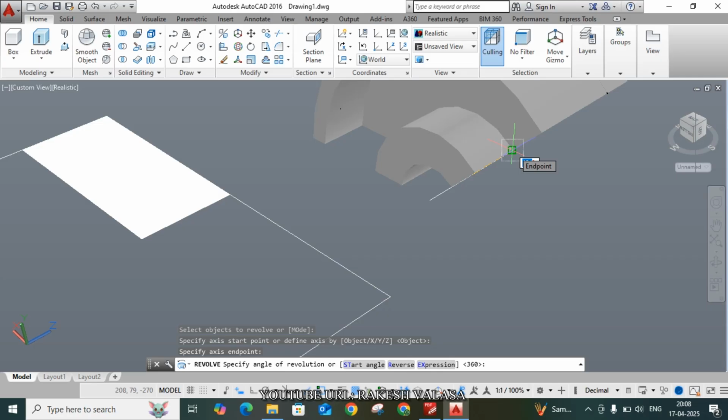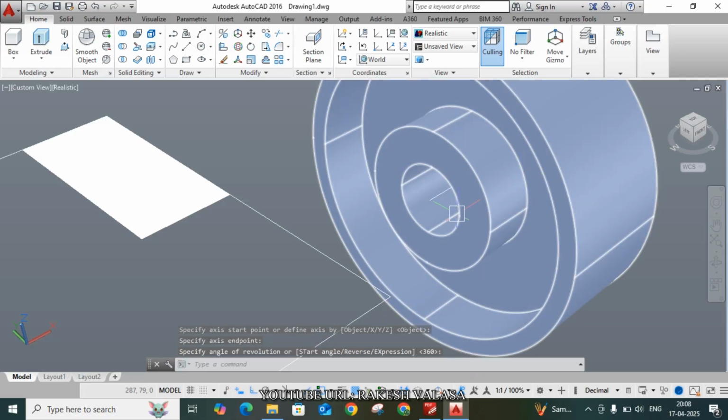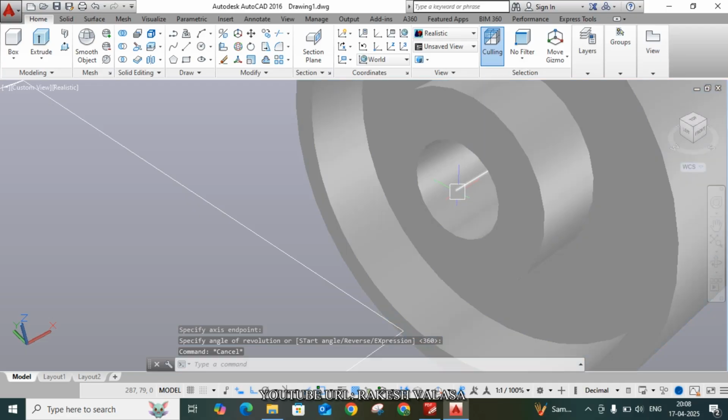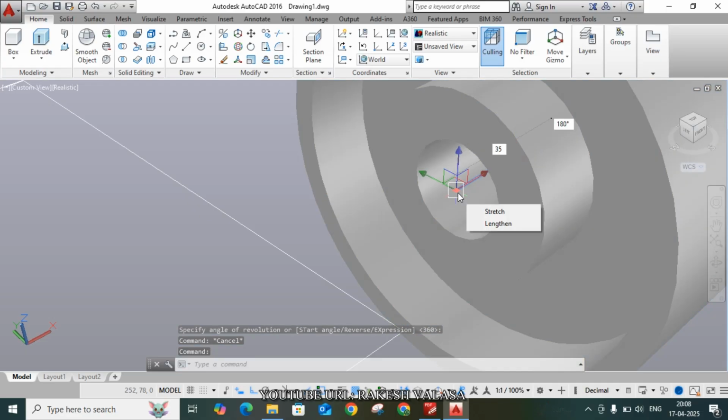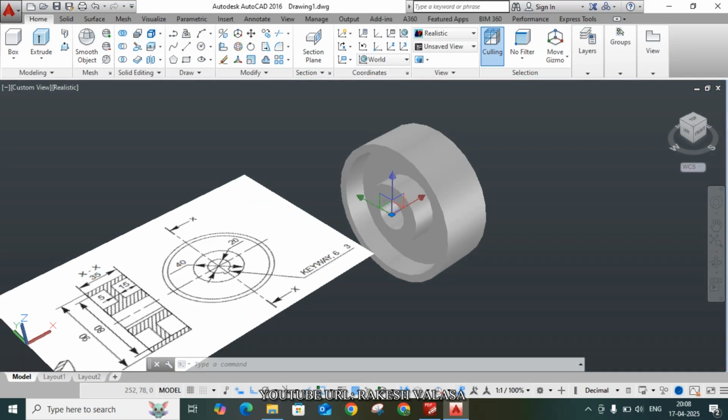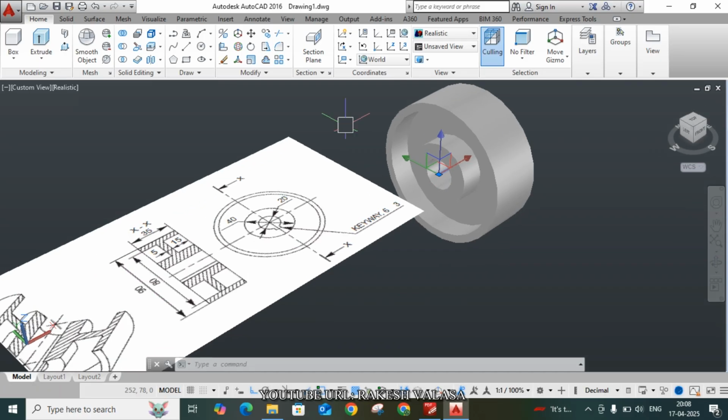Now specify the angle of revolution. You can give 360 degrees. The default one is 360. Now click enter. After this, delete this offset line. Here, this is the pulley with web model. It has one key, and the dimensions are 6 by 3. That is the rectangular key.